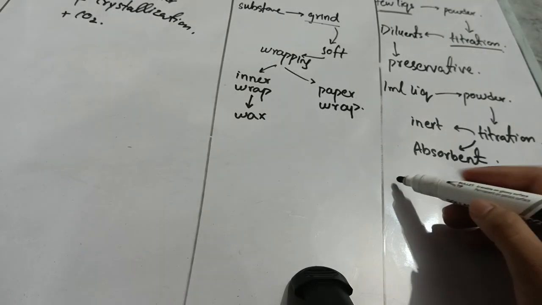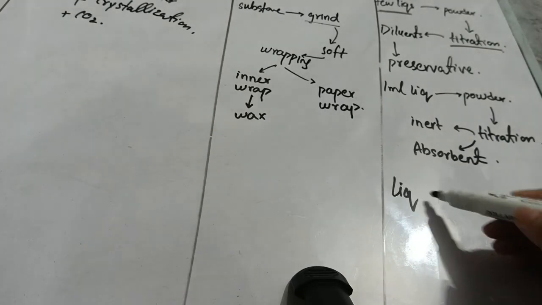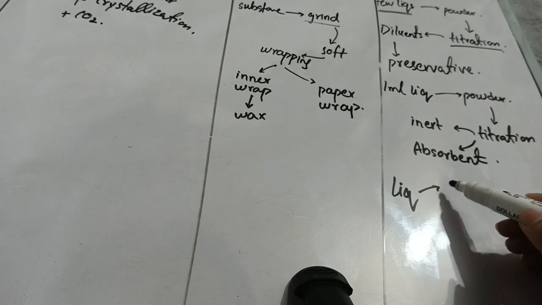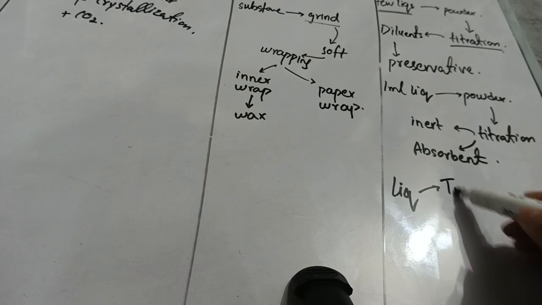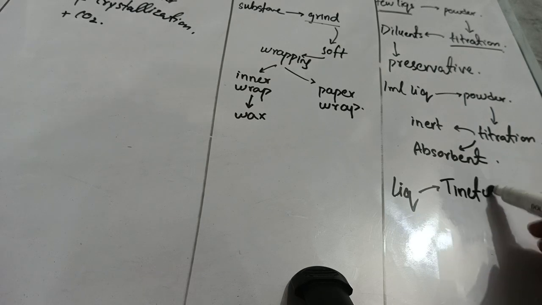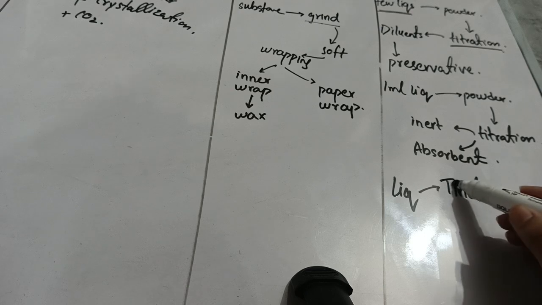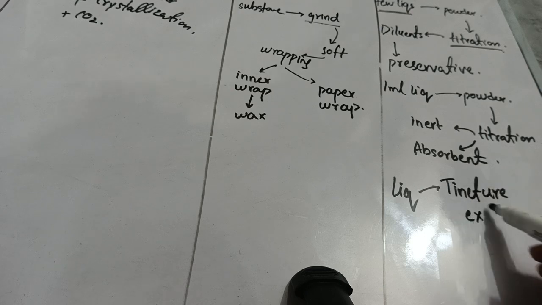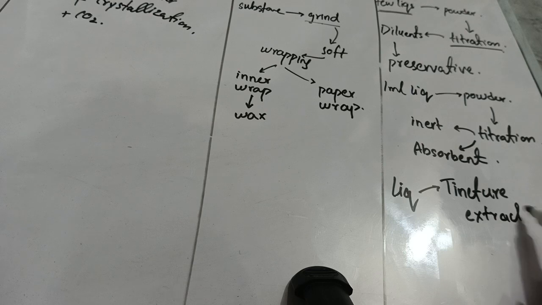The examples of the liquids which cannot be converted into powders are tincture extracts. As you remember, we have discussed them. Tincture extracts are extracts which are extracted from the plants. Various kinds of plant extractions are dissolved in alcohol, and this extract is called a tincture extract. Now, why can tincture extract not be converted into powders?